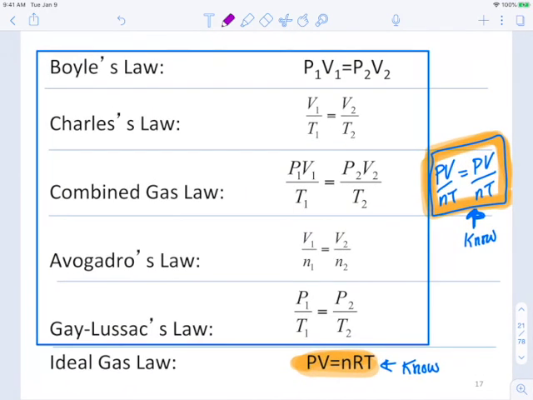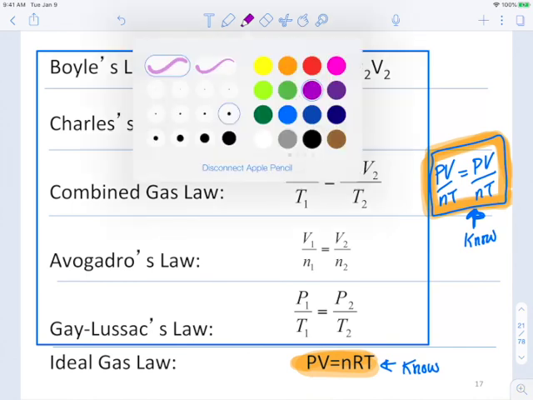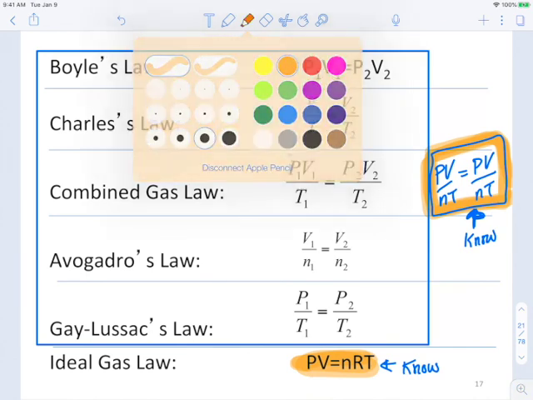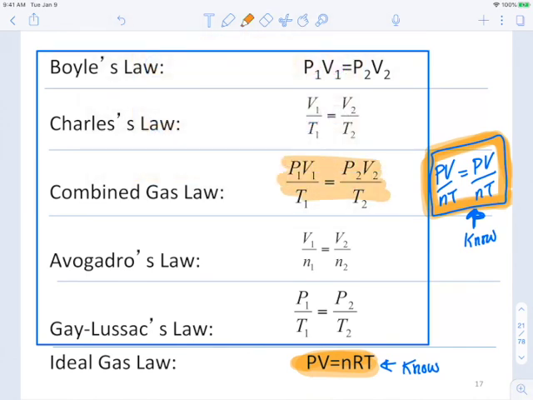All right, what we have just done is we've just created the combined gas law. P1V1 over T1 equals P2V2 over T2. So by crossing out the number of moles, because we didn't need them, we arrived at that combined gas law. So I'm hoping that everybody is starting to believe me a little bit that if you start off with our new favorite formula here and you cross out anything you don't need, you will arrive at the correct gas law.